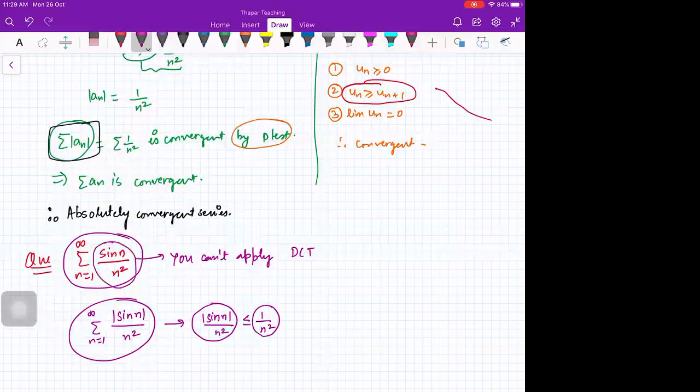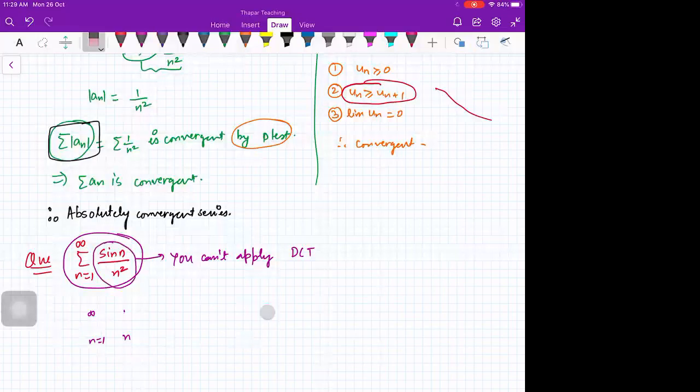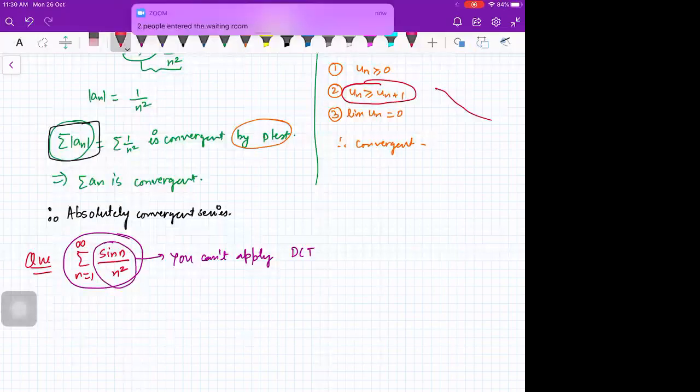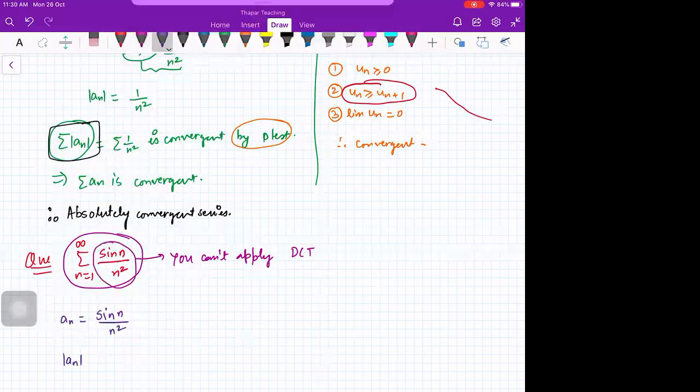So you see, now you are covering those things also where the series is not of positive terms. Here this is your a_n, and I am taking the mod of a_n, so that is mod sine n upon n square.